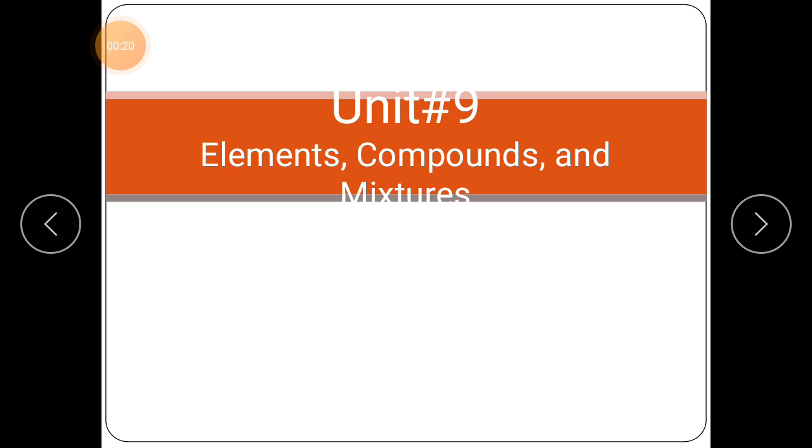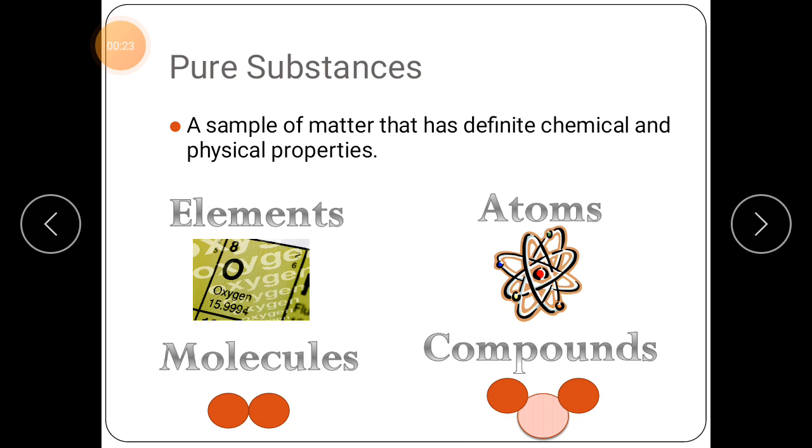Students, first of all you need to recall what is an element. An element is a pure substance, and what is a pure substance? A sample of matter that has definite chemical and physical properties is known as a pure substance. Element is a pure substance, and from these elements we get atoms, molecules and different types of compounds.